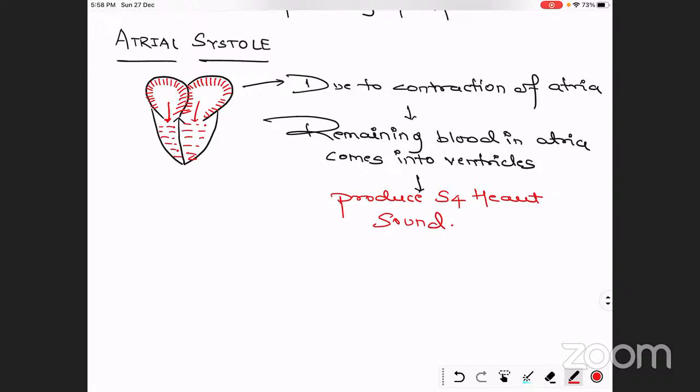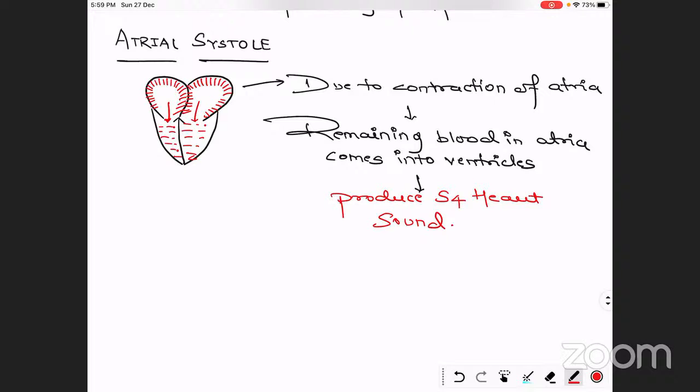So there are a total of four heart sounds: S1, S2, S3, and S4. In the next class, we'll discuss the heart sounds. In this class, we have just discussed why S1, S2, S3, and S4 are produced, and what the source of these sounds is. Separately, we will talk about these sounds again in detail.